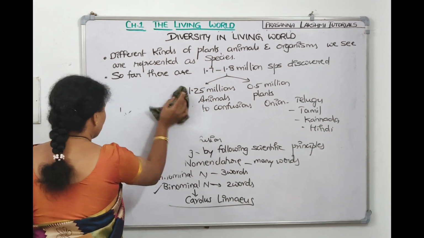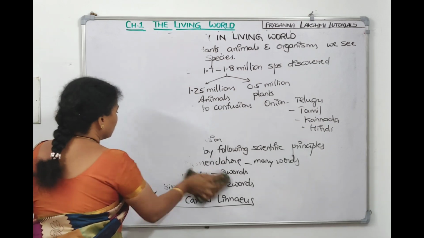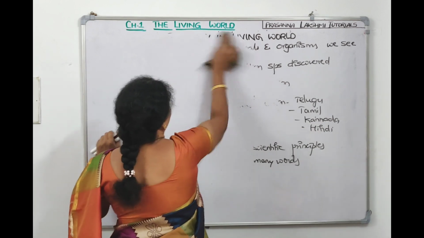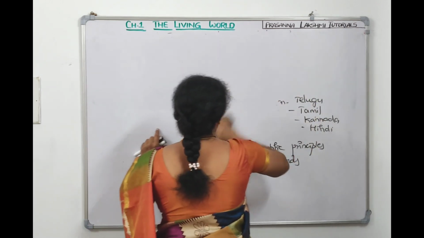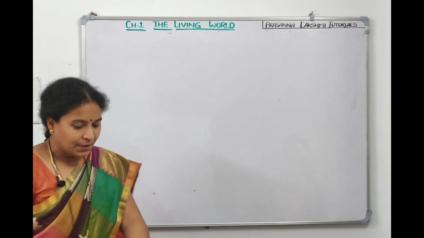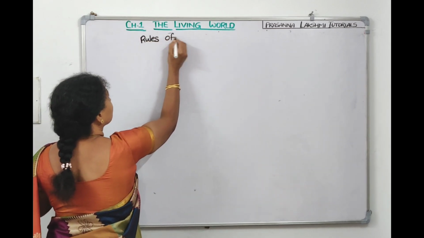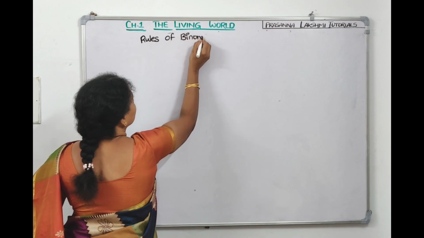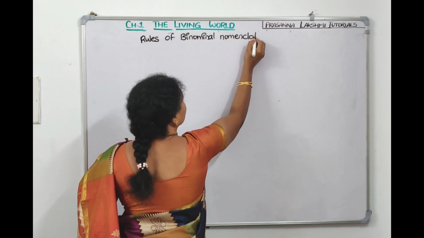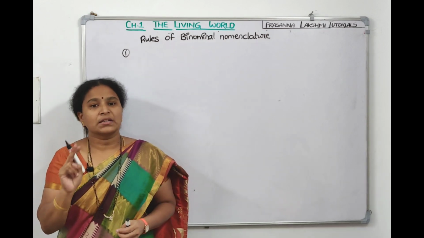Now, binomial nomenclature, which was introduced by Carolus Linnaeus, has certain rules. Each organism has two words, right?